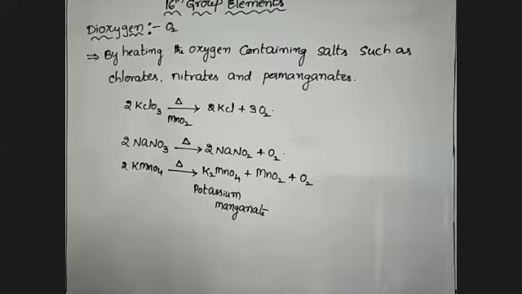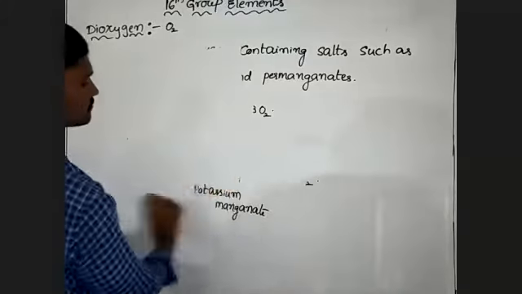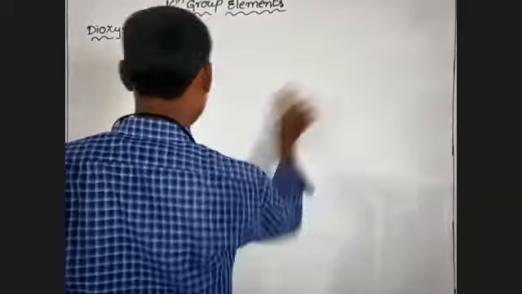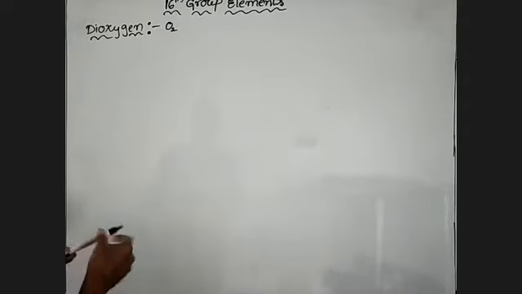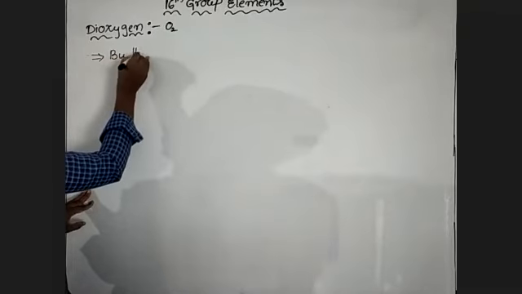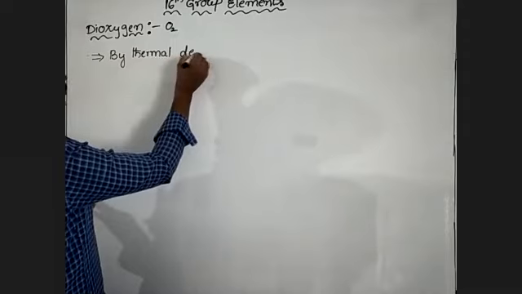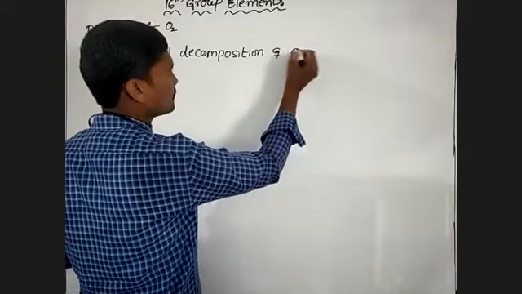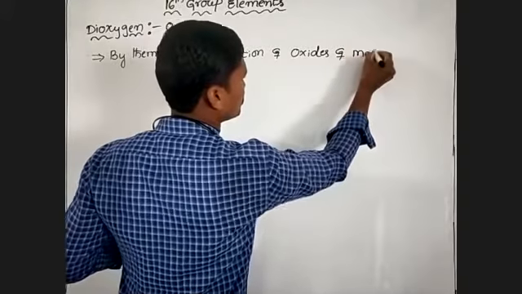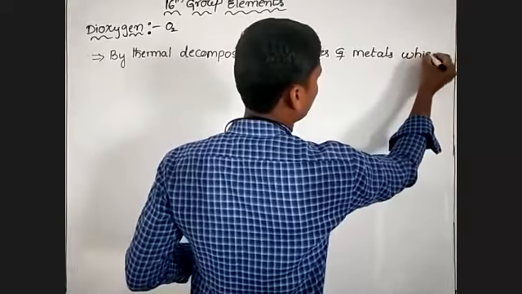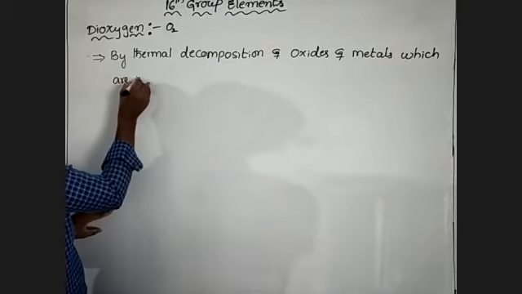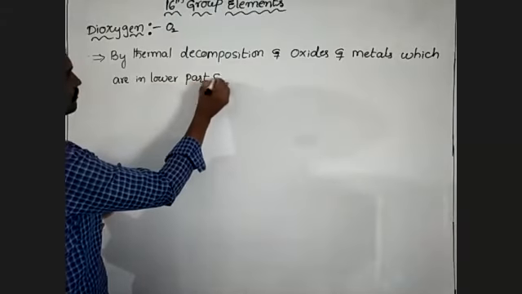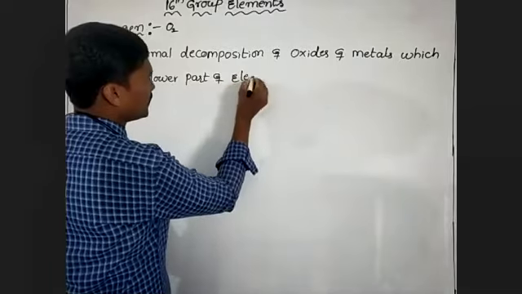After that, the second preparation of dioxygen is by thermal decomposition of oxides of metals which are in the lower part of the electrochemical series.